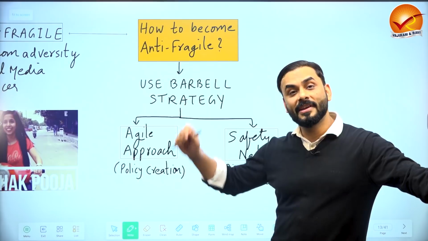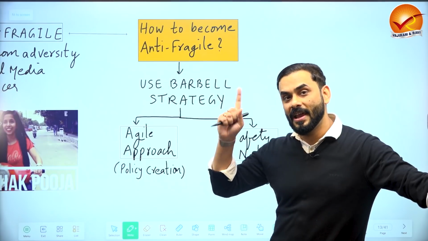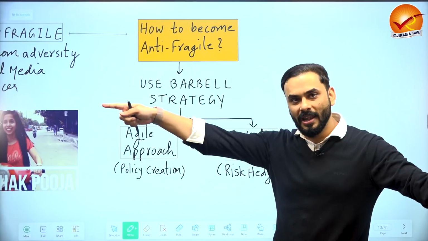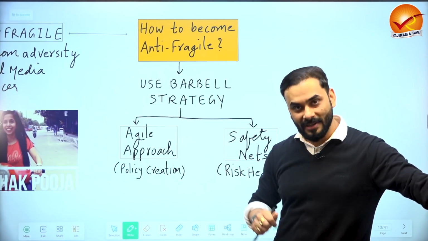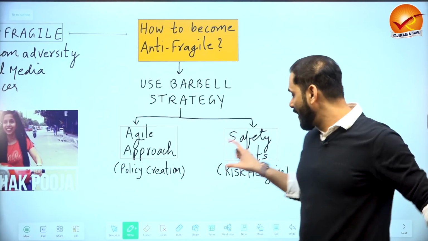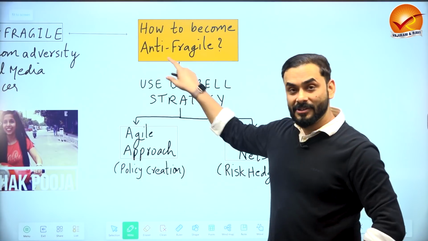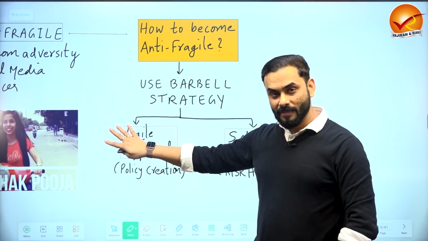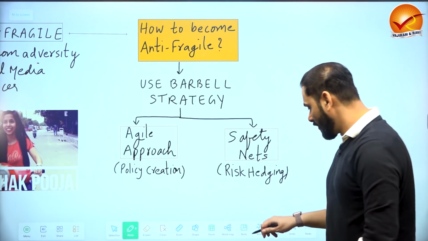But while you are creating risky policies, make sure that you take care of children, women, vulnerable sections, below poverty line people. Don't leave them on an empty stomach. Give them food, clothes, medicine, home, shelter, etc. Take care of their health. That's called a safety net. So one of the ways to become anti-fragile is the barbell strategy, where you do risky things based on data, no problem, but then you also take some safety measures, right? This is your barbell strategy.